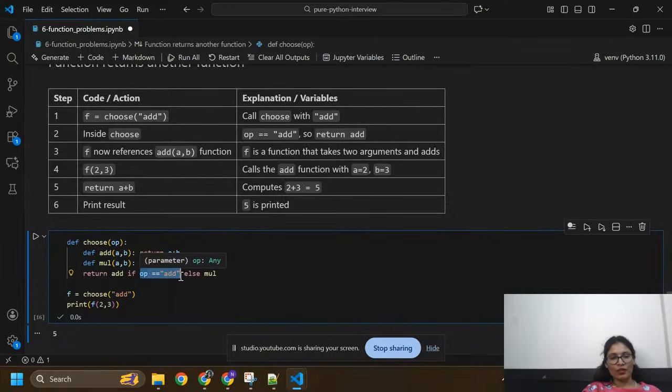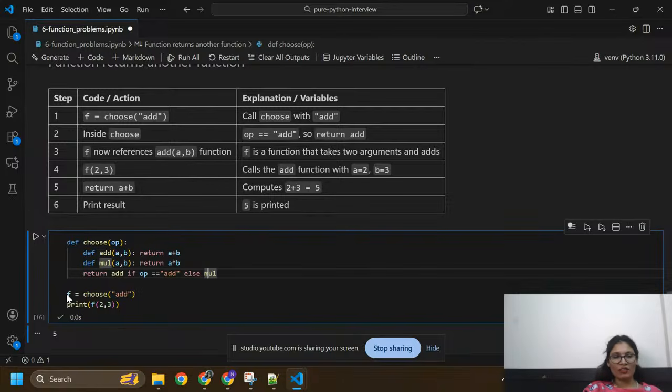Now inside this choose function I have two functions. If operation equals add, then it will return add. Otherwise, if operation equals mul, then it will multiply. Now f references the add function.